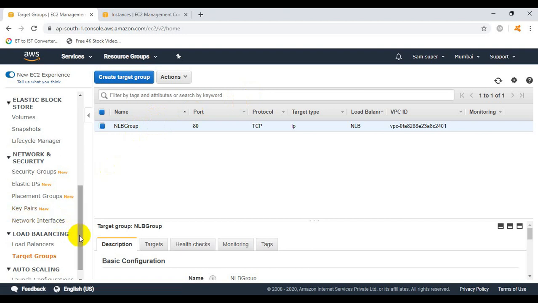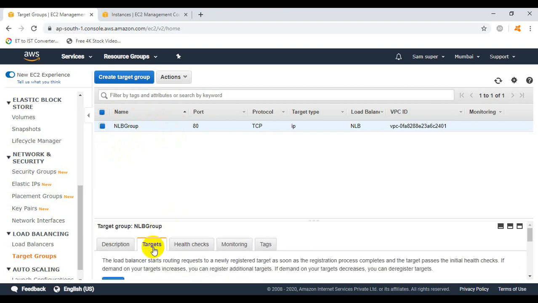Before, I showed you that inside the target group there was nothing, but after performing the steps regarding the creation of the new load balancer, as a part of the step, the target group has also been created here with the name NLB group.